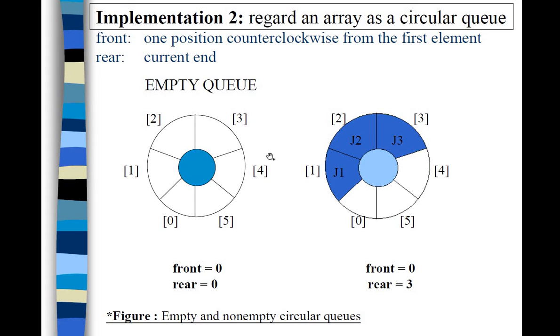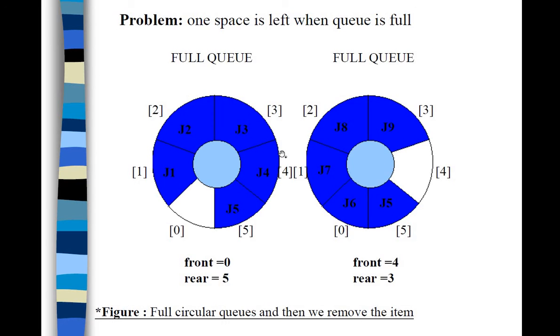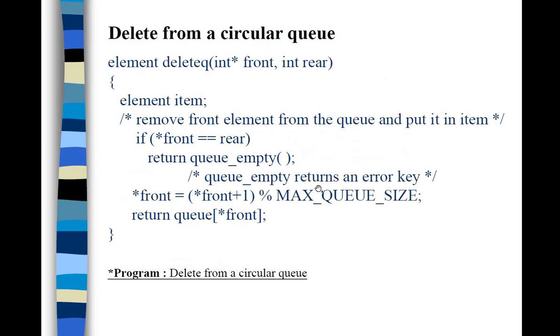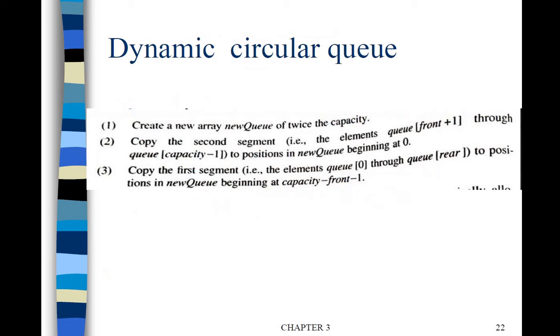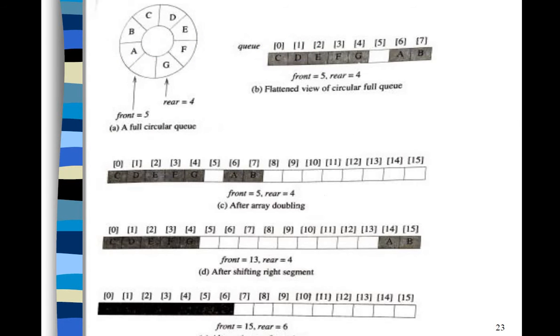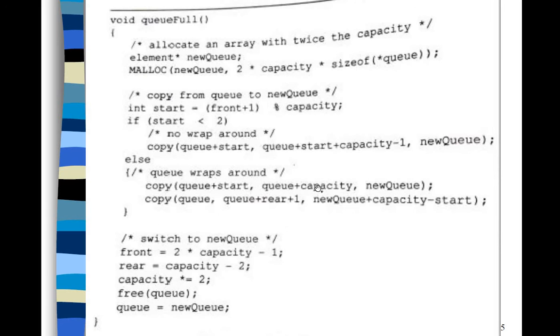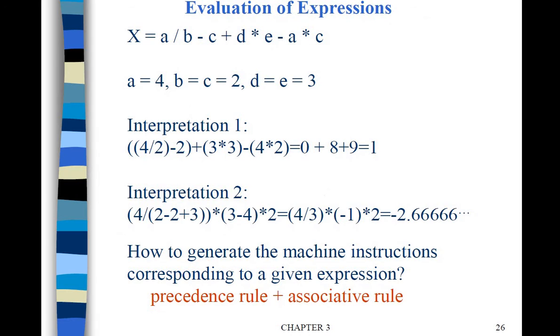Okay, so if many jobs are approaching the CPU, how they will be executed by the CPU one by one we have seen, and the circular queue also, how it will be copied after doubling the queue size, we have seen. Okay, so now let's move on to the applications of stack.